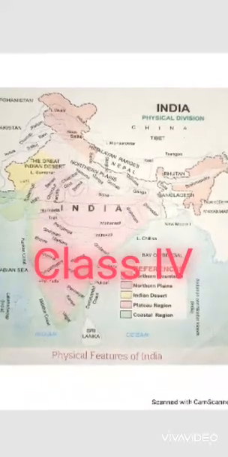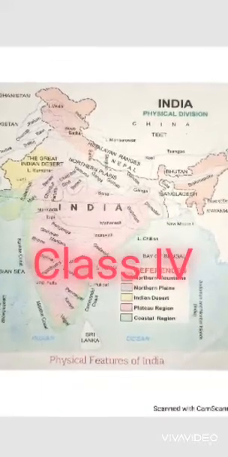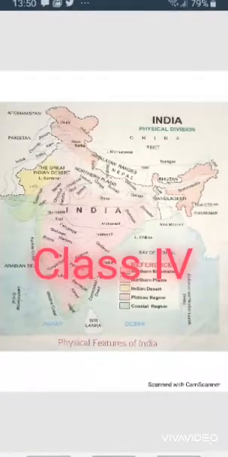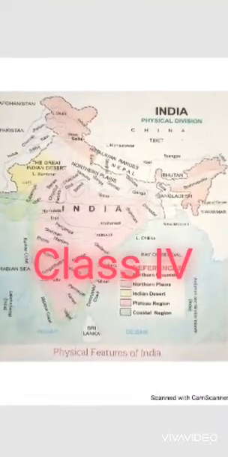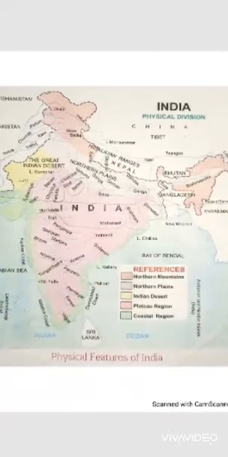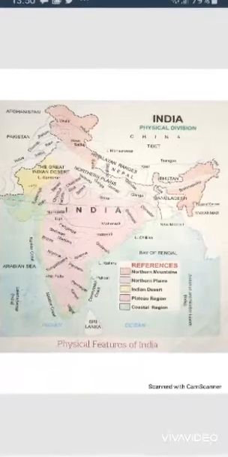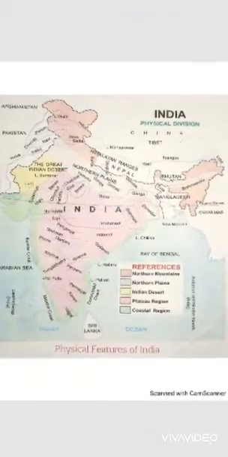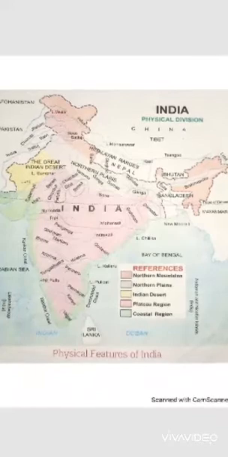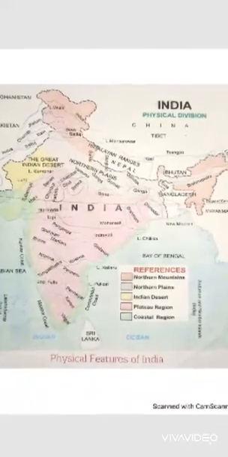For example, if we tell about the physical features of a person, we describe the shape of his eyes, lips, nose, height and weight. Like this, a country also has its physical features. What are the physical features of a country? Listen, the physical features of a country are mountains, hills, rivers, plains, coast, plateaus, etc.